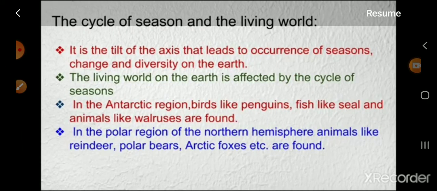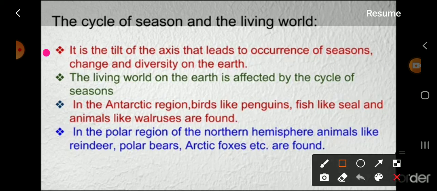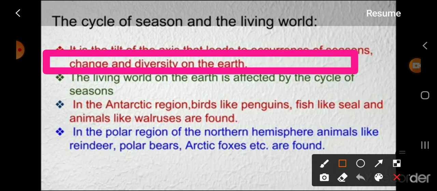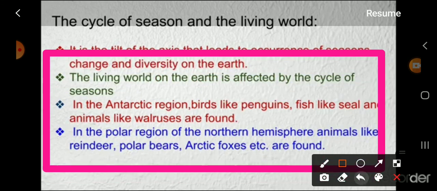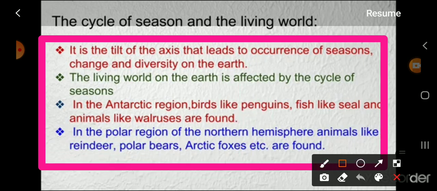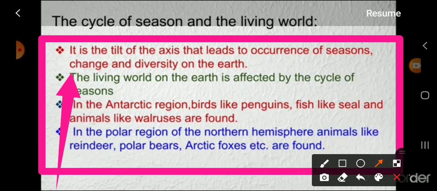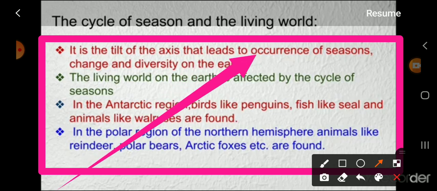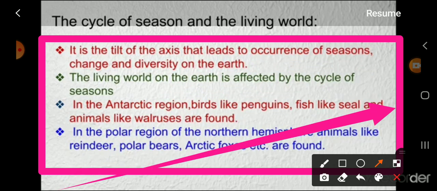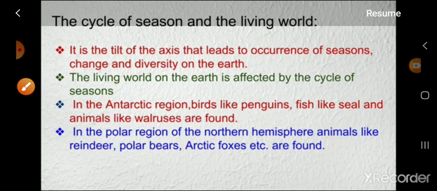The cycle of seasons and the living world. This we are reading. It is the tilt of the axis that leads to the occurrence of seasons, change and diversity on the earth. The living world on the earth is affected by the cycle of seasons. In the Antarctic region, birds like penguins, fish like seals, and animals like walruses are found.